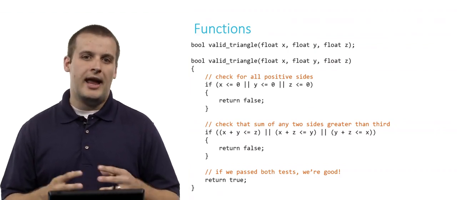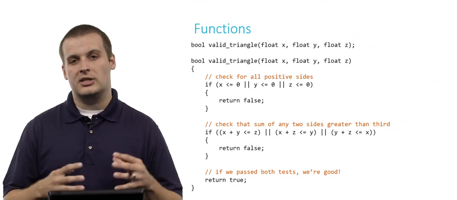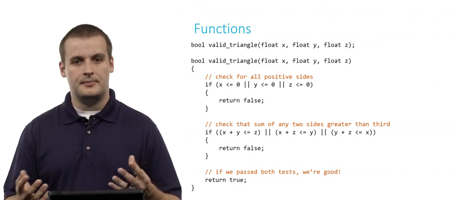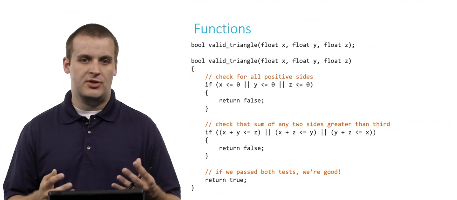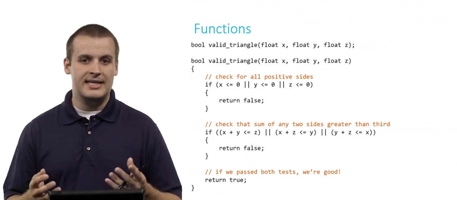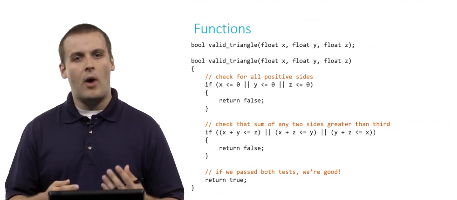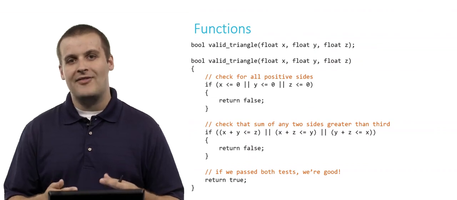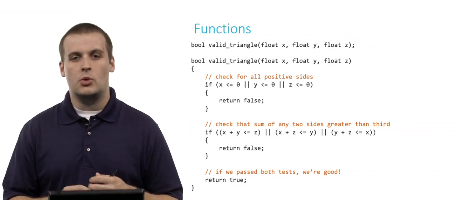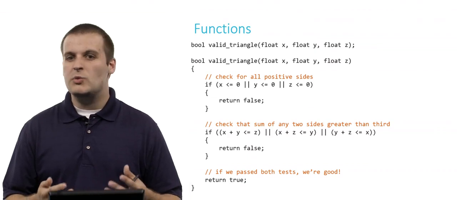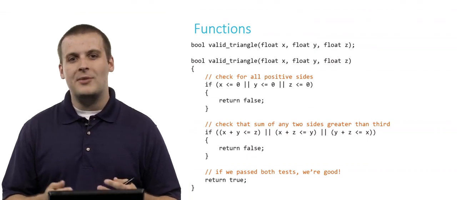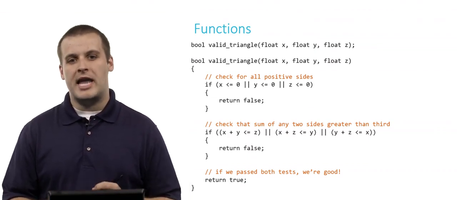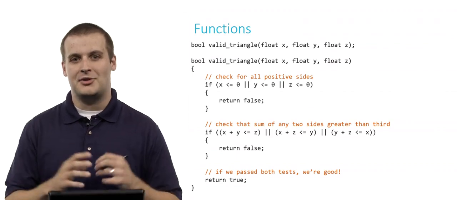Next, we check to make sure that every pair of the inputs is greater than the third one. So if x plus y is less than or equal to z, or if x plus z is less than or equal to y, or if y plus z is less than or equal to x, that also can't be a valid triangle. So we return false again. Assuming we passed both of the checks, though, then we can return true, because those three sides are capable of creating a valid triangle. And that's it. You've now declared and defined, and you may be able to now use and call this function.